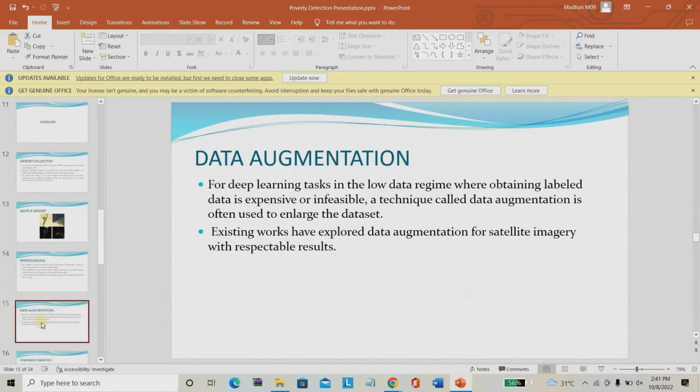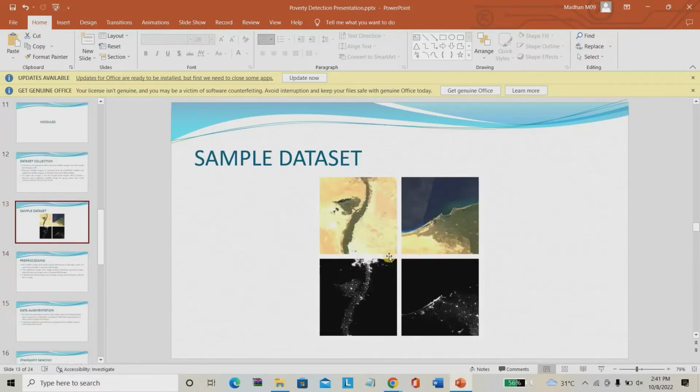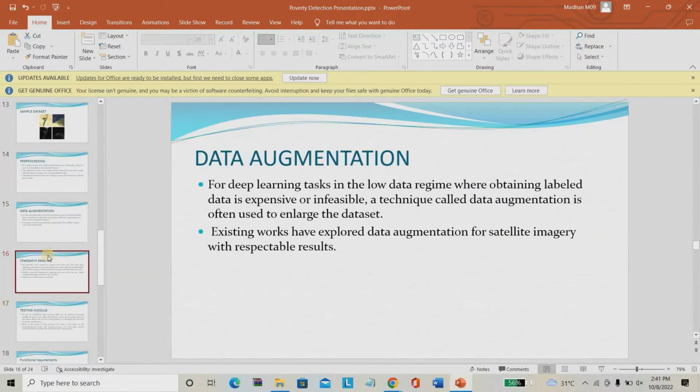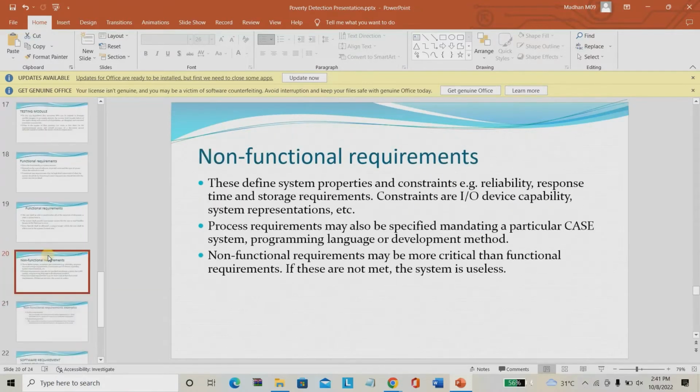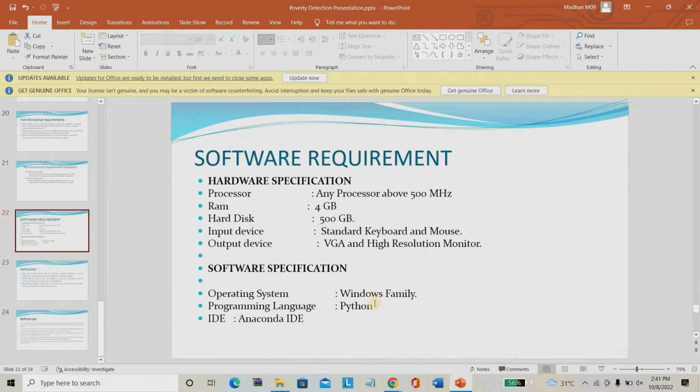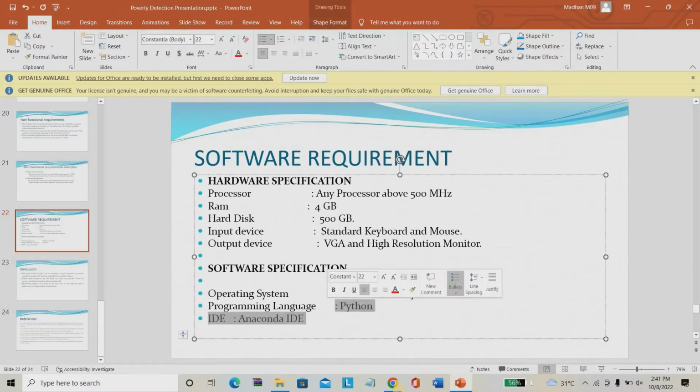These are the models, everything available. This is a sample satellite imagery. So these are the models and everything. Those who are purchasing the project, we can give you everything. We are going to use Python for this.